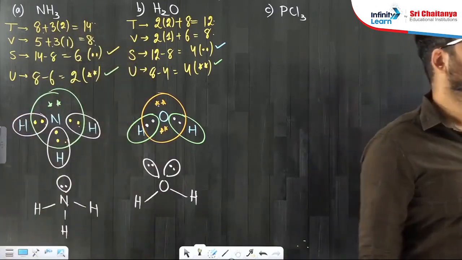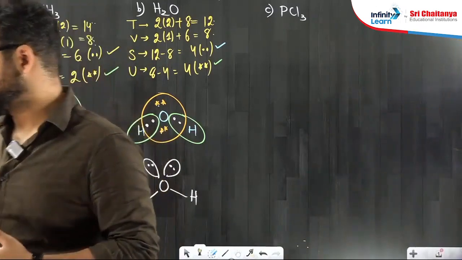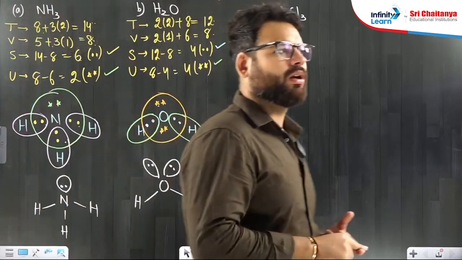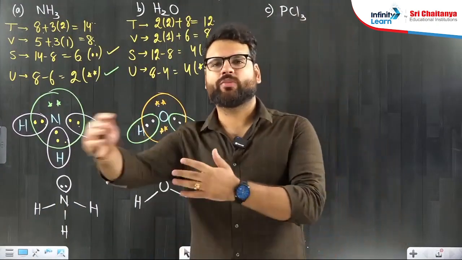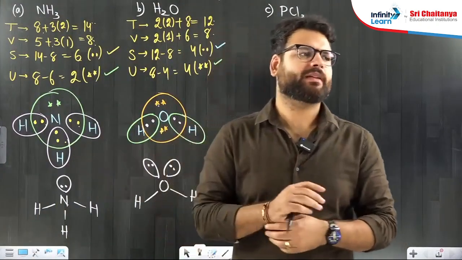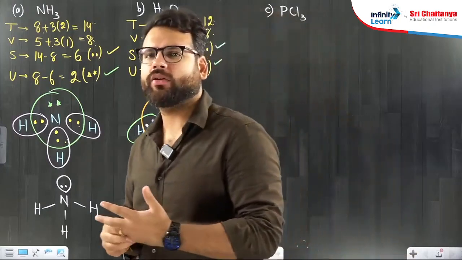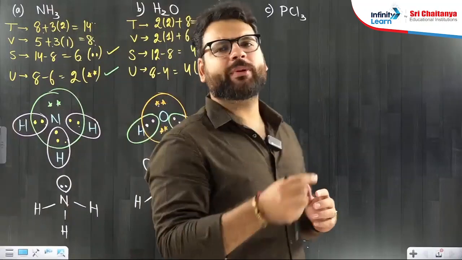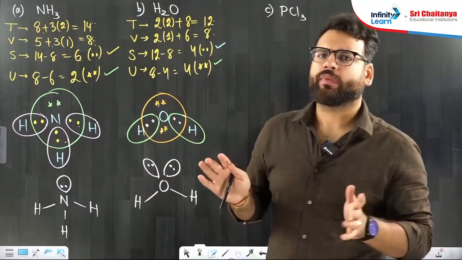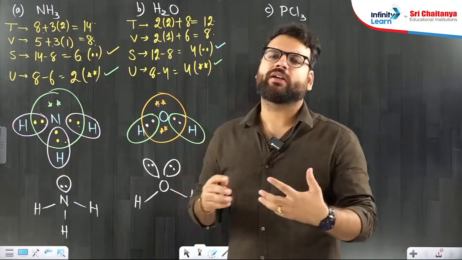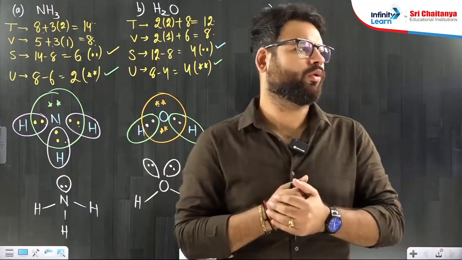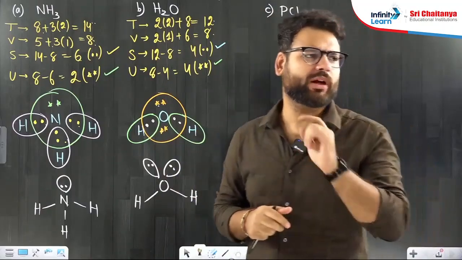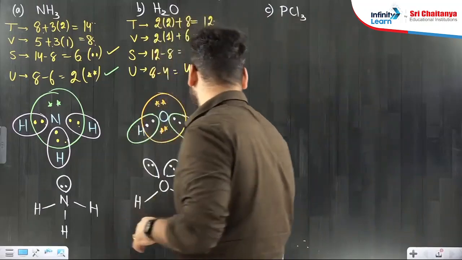Like this. Just find TVSU, draw the symbol of the element less in number in the middle, draw the symbols of elements more in number on the sides, start giving shared electrons. Once you have given all the shared electrons, circle the person who has completed the octet, and the ones you have not circled, start giving them lone pairs or unshared electrons. I hope it makes sense. One more I am showing. CO2. PCl5 will be your homework.